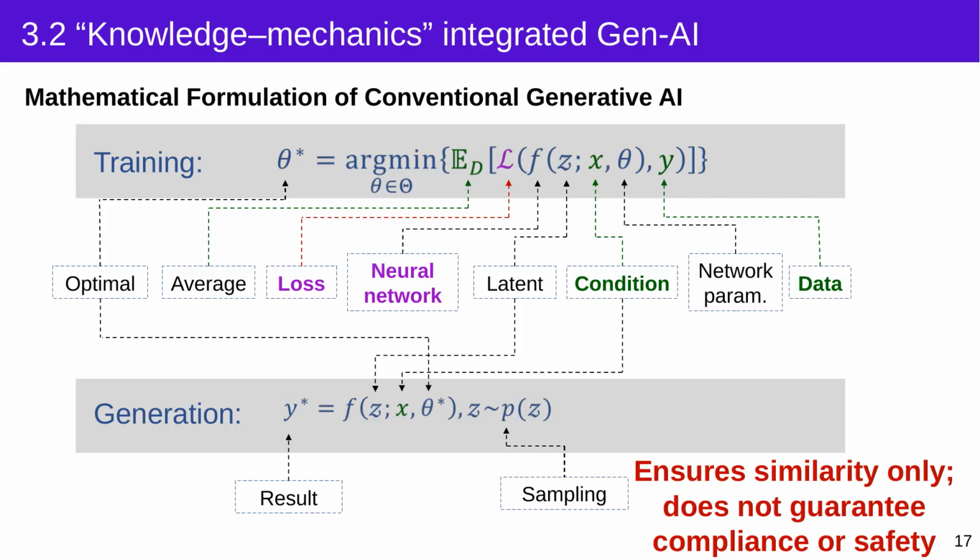The next challenge is how to formulate a mathematical model for this knowledge and mechanics integrated algorithm. If we look at the conventional generative AI formulation, we can see that it is purely data-driven. It can make the generated data, y star, similar to the training data, y, but it cannot by itself guarantee structural safety or code compliance.